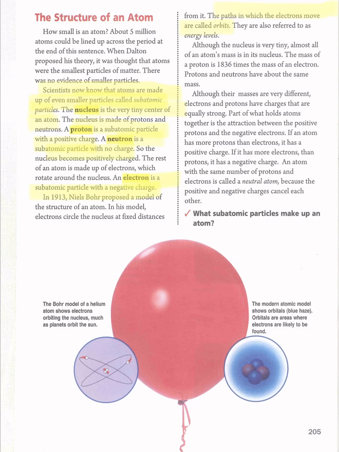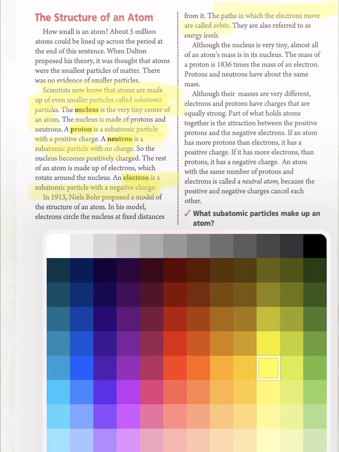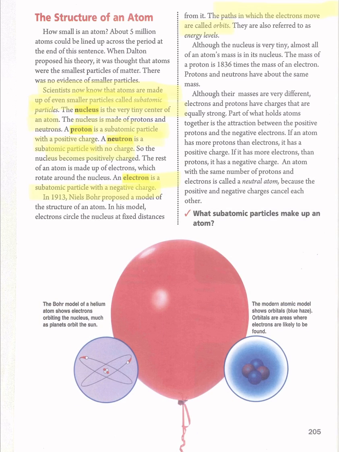Okay, and what about the mass? The nucleus is very tiny, but almost all of an atom's mass is in its nucleus. You have to know in which part almost all the mass will be.